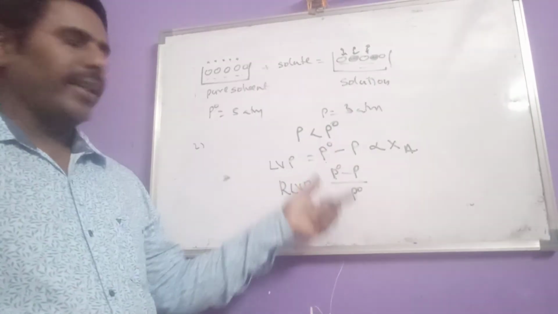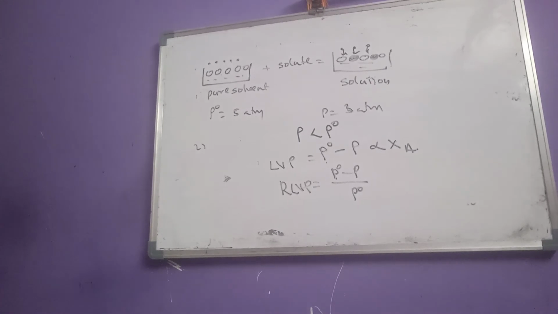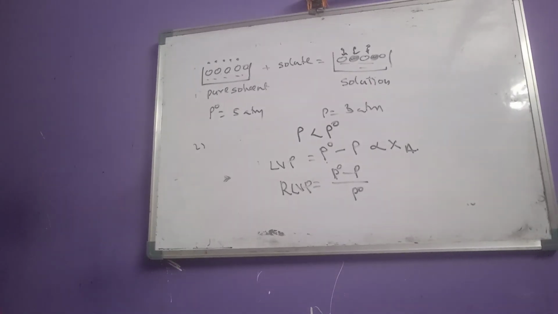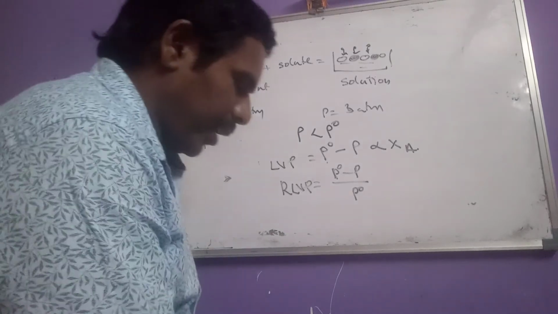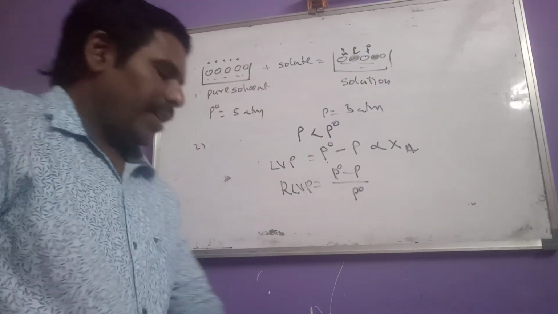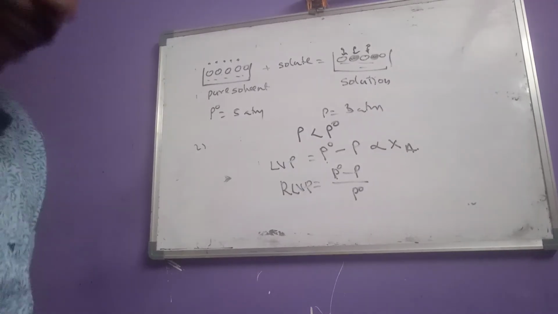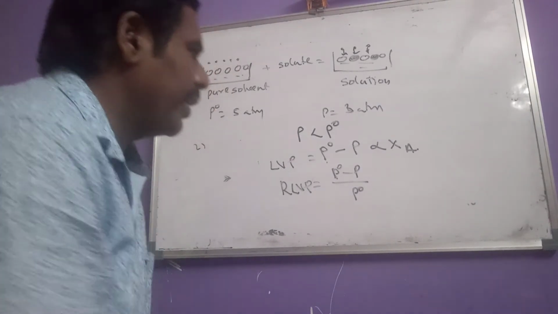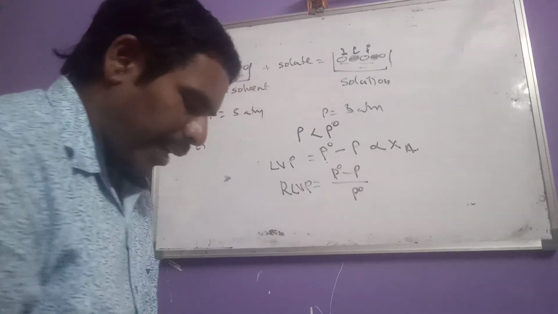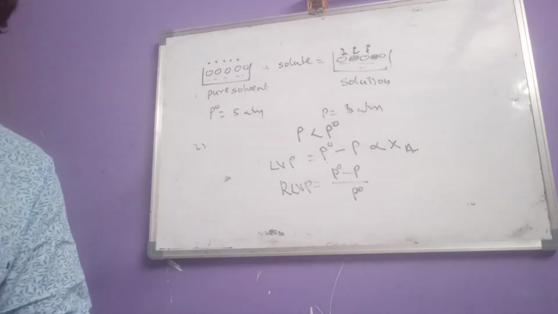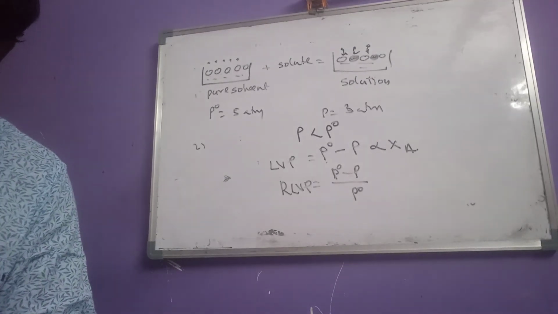Okay, once you see those equations, this is regarding vapor pressure, lowering of vapor pressure and relative lowering of vapor pressure. Relative lowering of vapor pressure means the ratio between lowering of vapor pressure and pure solvent vapor pressure.